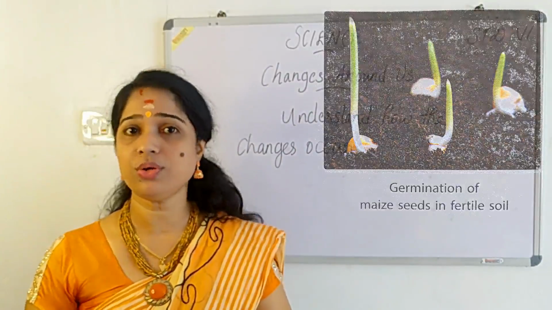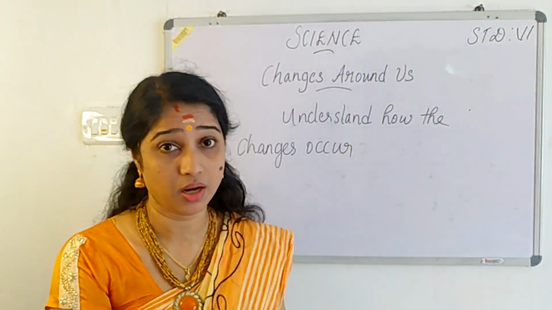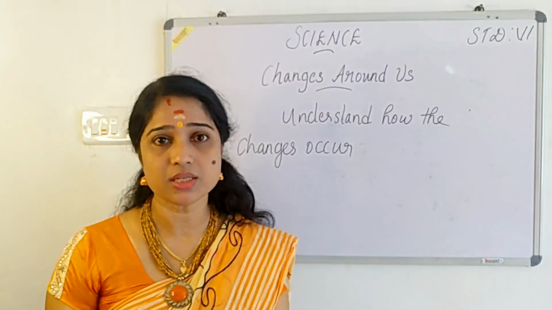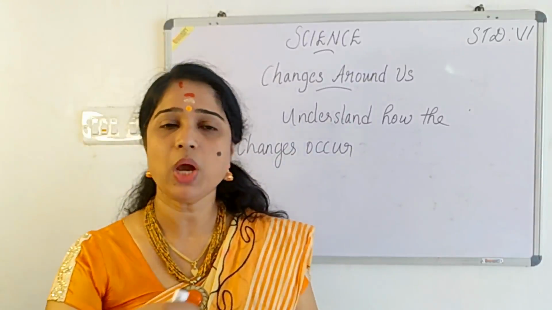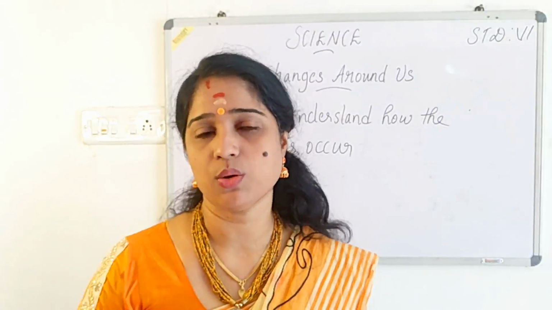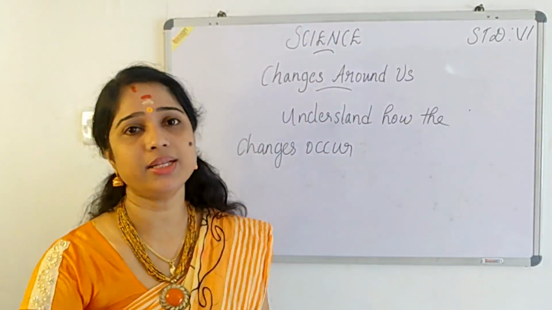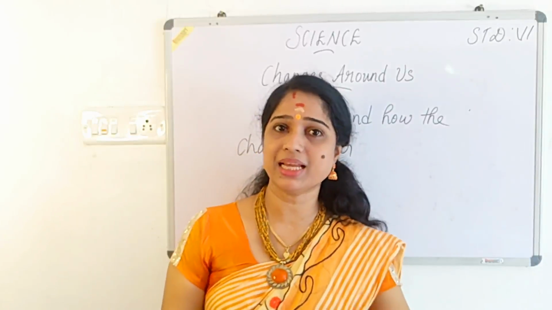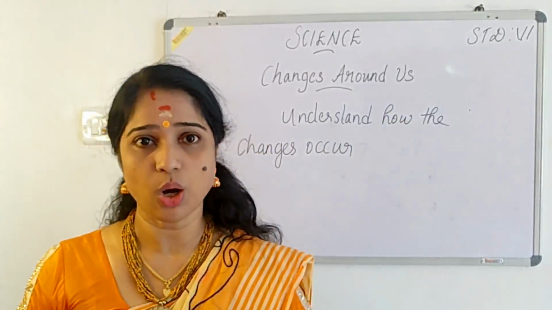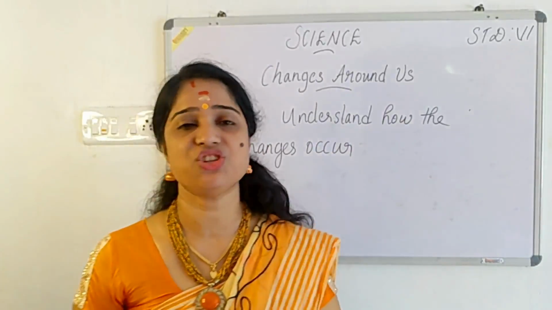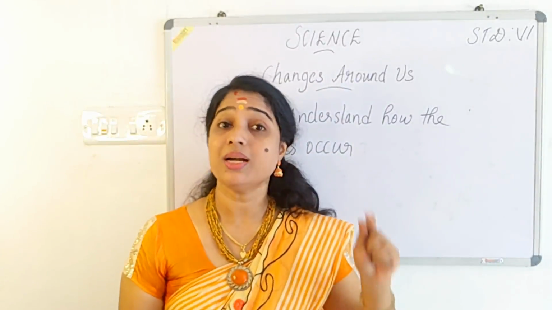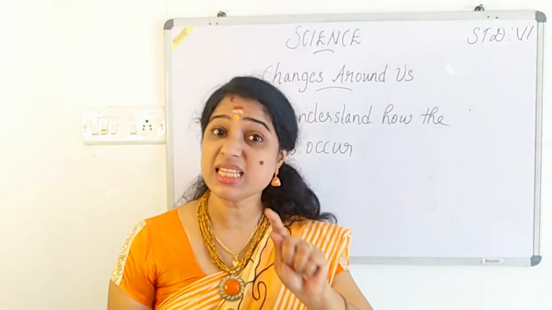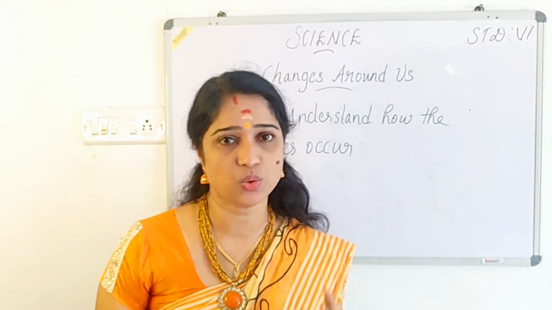Another thing, we all know the gate. The gate is made up of what? Iron. Iron usually rusts after some years. So when we open the gate, we could hear some sound. How can we avoid that sound? I hope that many of you have seen it. Yes, by applying oil paint or applying oil, we can prevent such changes. So these undesirable changes can be prevented by understanding how these changes occur.